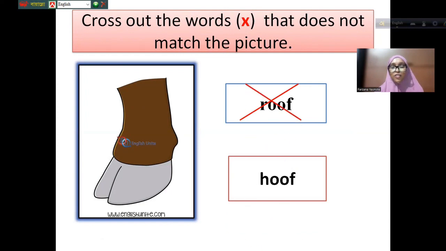Yes, it's not roof, right? Roof means a hard cover, right? It's not a roof. It's a hoof. You can see the hoof, that horse has hoof, right? It will be hoof. It's not roof. Let's see the next one.